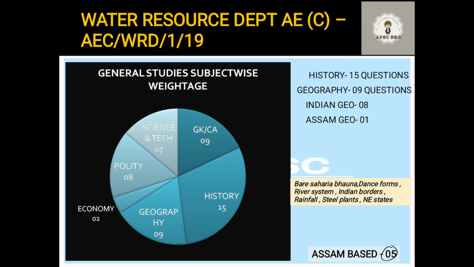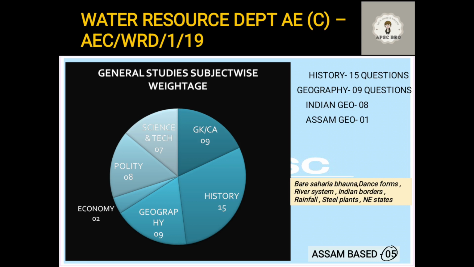Out of the questions asked from geography, an important one was on Bareshahoria Bhaona, that is from Assam. Like which place is famous for Bhaona, various dance forms, the river systems. The river system is very important from any exam point of view, both the Himalayan river system and the peninsular river system. All the important rivers, read them. The recent projects that are coming up on various rivers, like the interlinking and other things, are important. About the Indian borders, which country shares what border with India, all this we have discussed in one weekly MCQ video. Please go through that, it will be very helpful. We have discussed the borders of India in detail in that video.